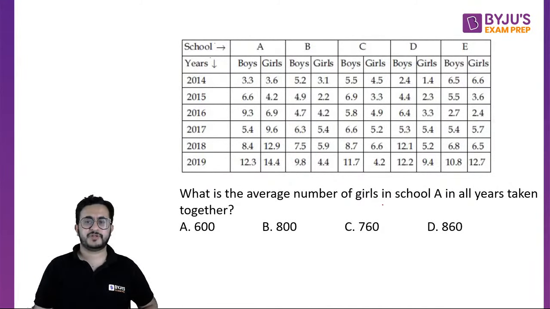What is the average number of girls in school A in all the years taken together?